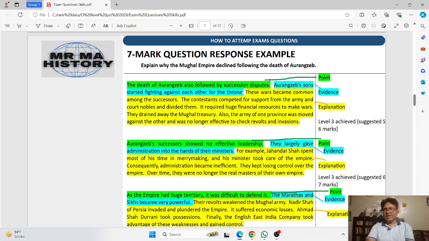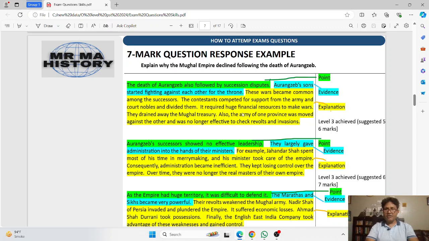Evidence is that Aurangzeb's sons started fighting against each other for the throne, for the position of the Mughal emperor. And now this is the explanation of how these wars became common among the successors. The contestants competed for support from the army and court nobles and divided them. It required huge financial resources to make wars. They drained away the Mughal treasury.